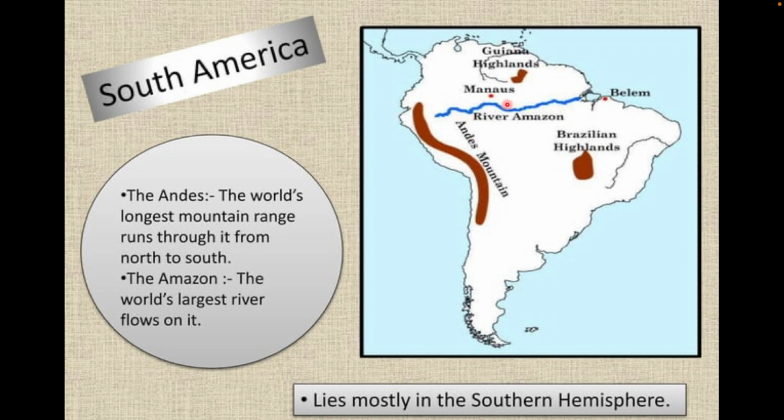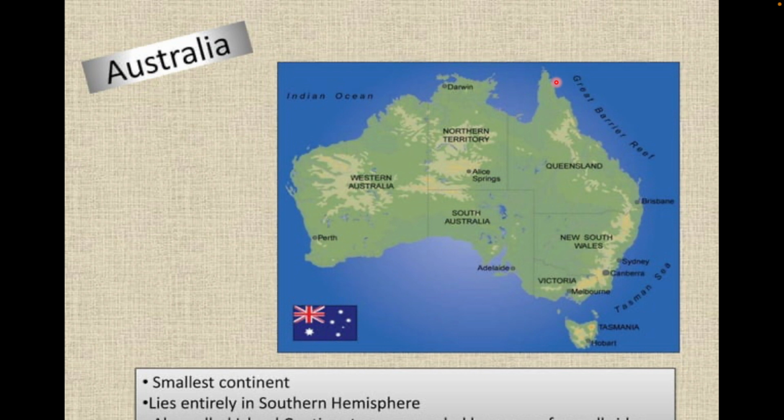Plus, the Amazon River, which is considered the world's largest river, also flows in this area of South America. Another one is Australia, a small country, or a continent also. It is the country which is considered a continent, and this is the smallest continent, and it completely lies in the southern hemisphere. It is also known as the island continent because it is completely surrounded by water from all sides.